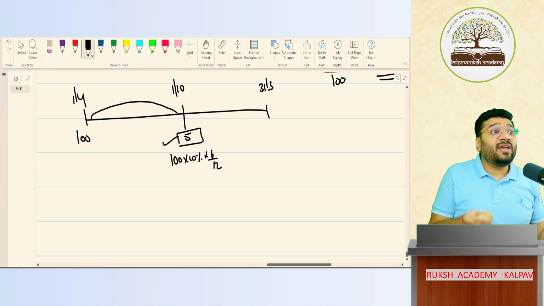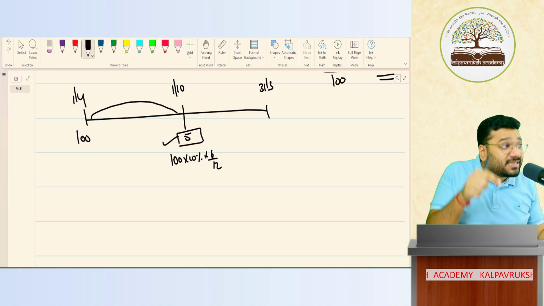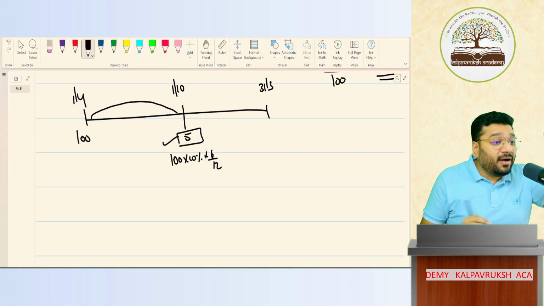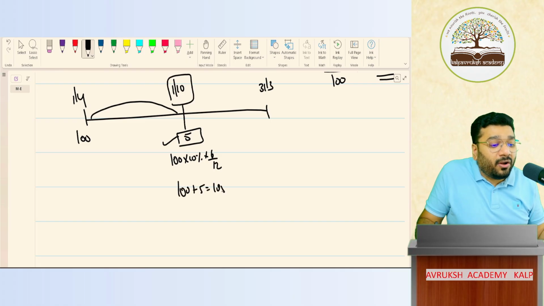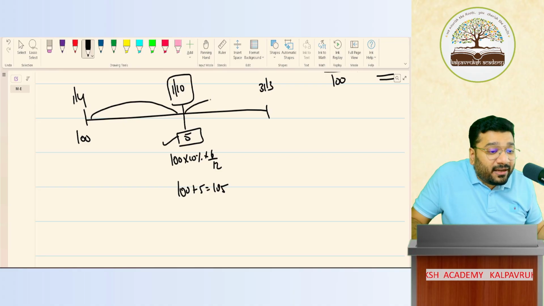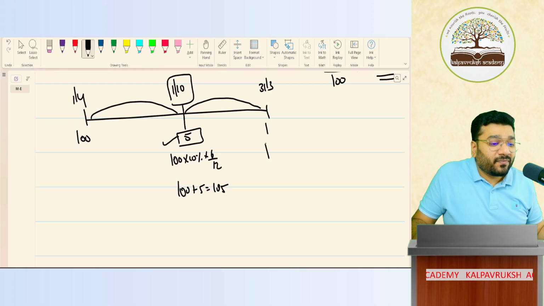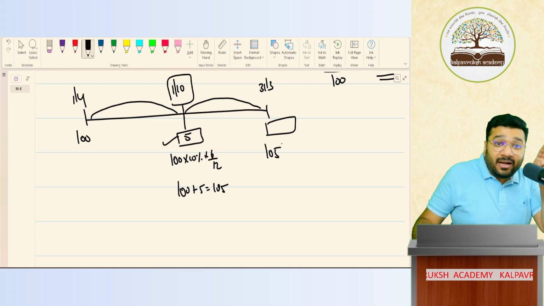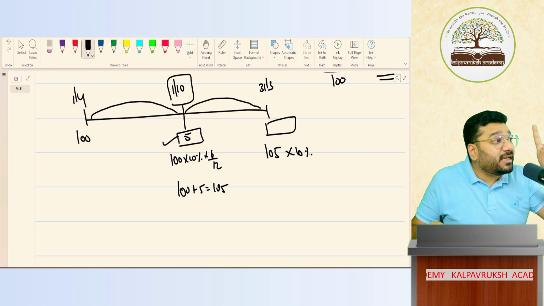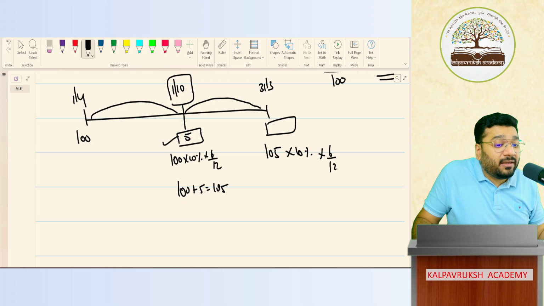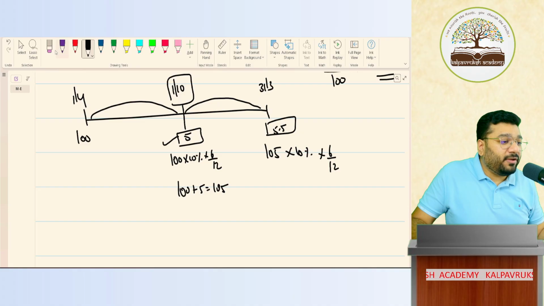So here the banker says 5 rupees interest. What I'm saying is, this 5 also you invest. On this 5 rupees also I want interest. So in the middle of the year, what is my total investment now? 100 plus 5, it is 105. Now what is the interest for this period? Here 105 is your investment, that is 100 principal plus 5 rupees interest. So total investment 105 into 10% per annum into 6 by 12. How much is it? 5.25. Okay.